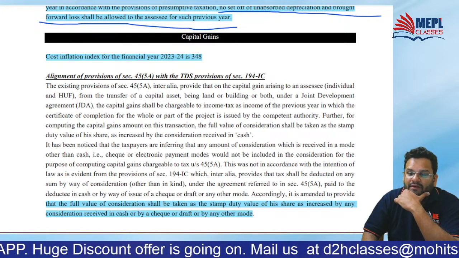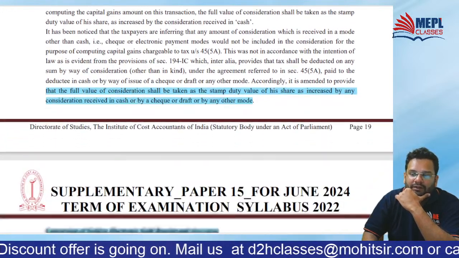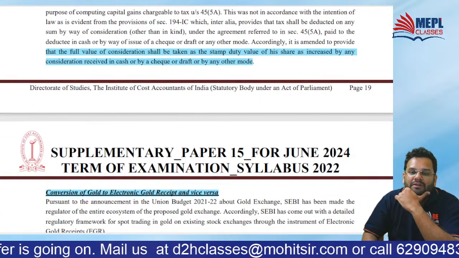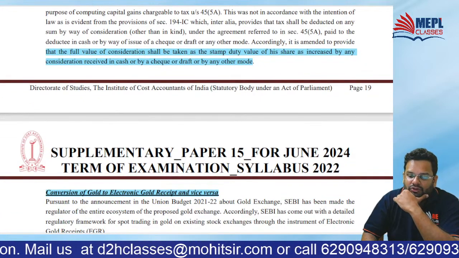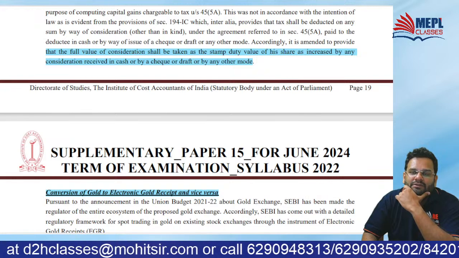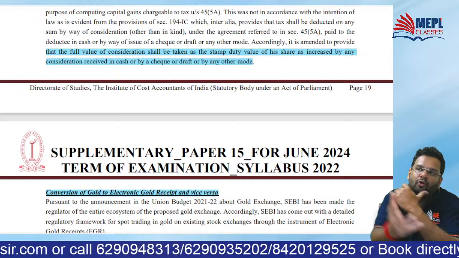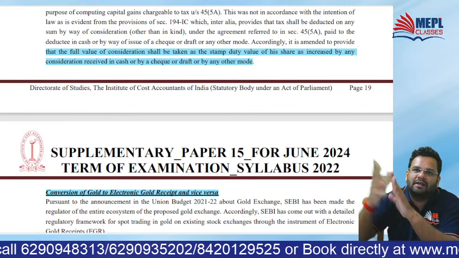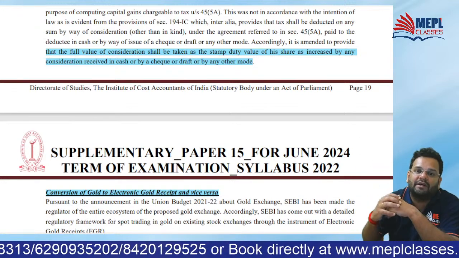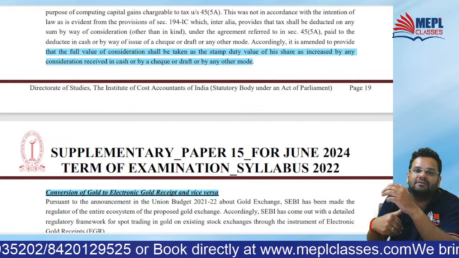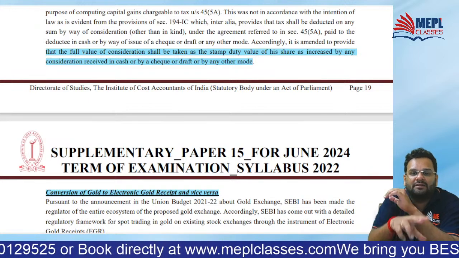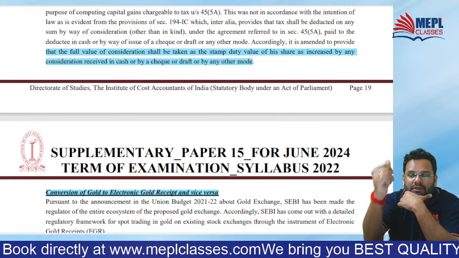Then when there is a joint development agreement, the owner of a land transfers the land or enters into a joint development agreement with a builder and gets in return some flats in that scheme plus some money.